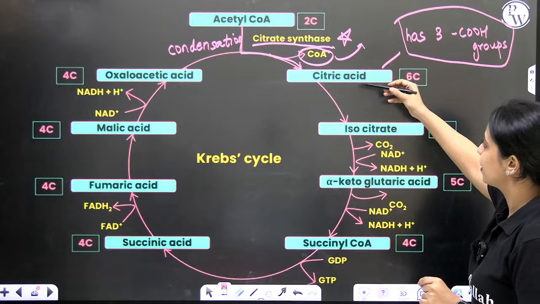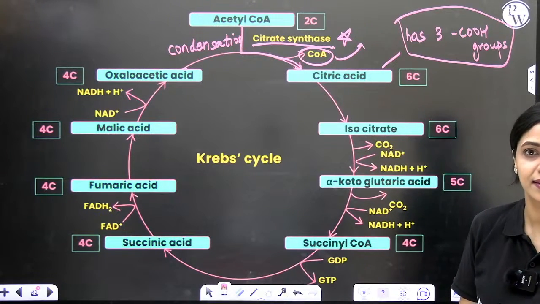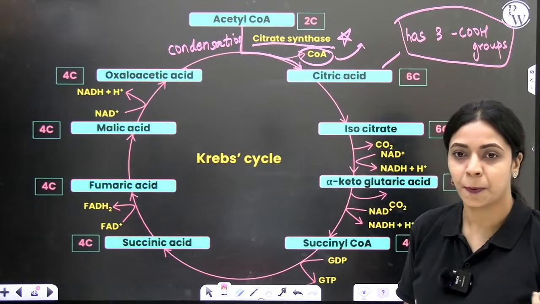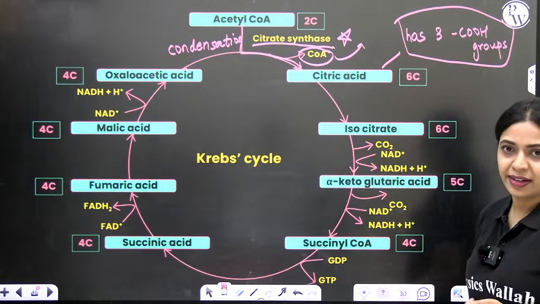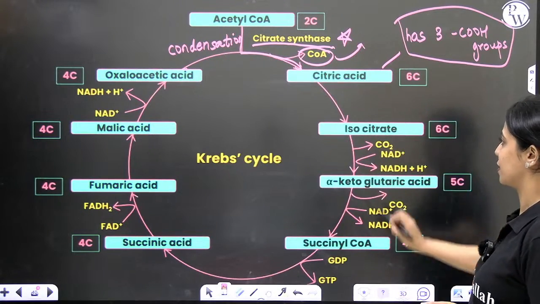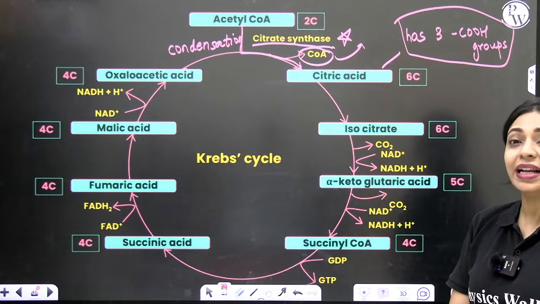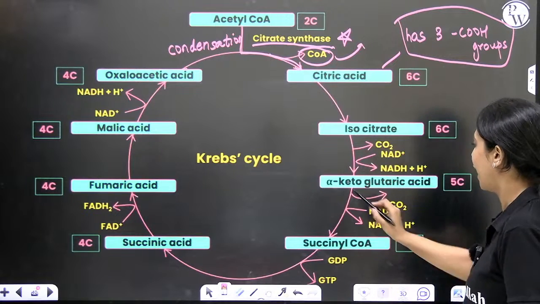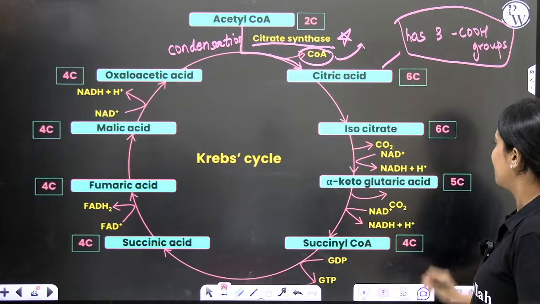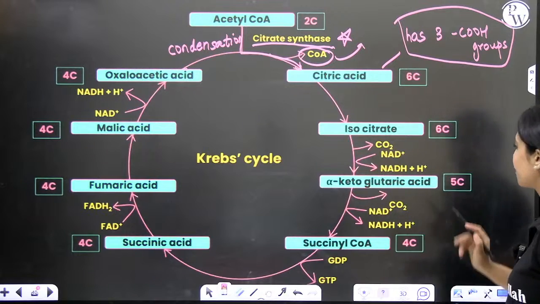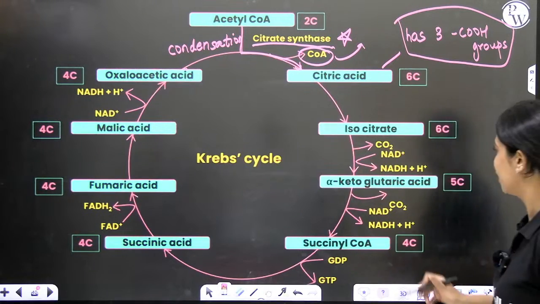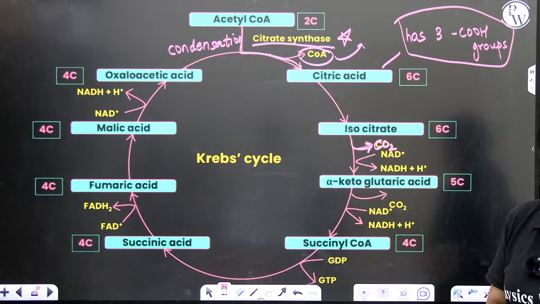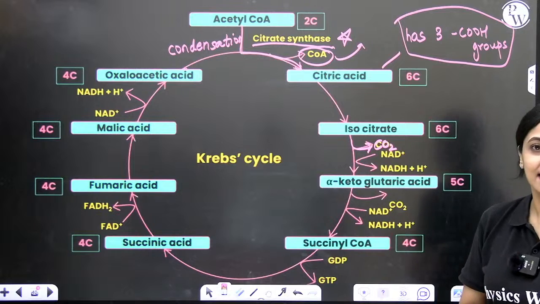In the next step, citric acid gets converted into isocitrate. Nothing major changes in this step. In the next step, isocitrate, see here there is no change in the number of carbons. Isocitrate will get oxidized and form a 5-carbon compound called alpha ketoglutaric acid. Here there are 6 carbons, here there are 5 carbons. Where did that extra carbon go? It is liberated as carbon dioxide. Clear?